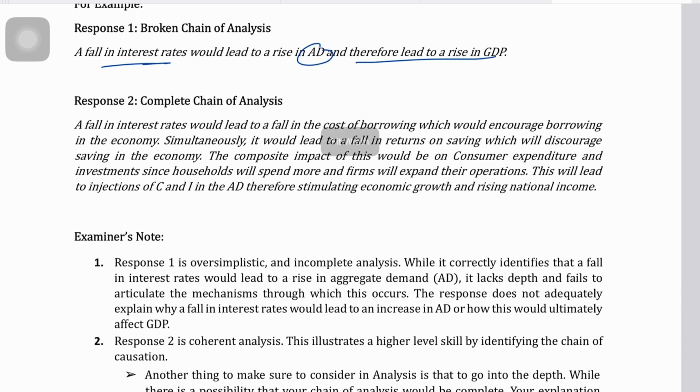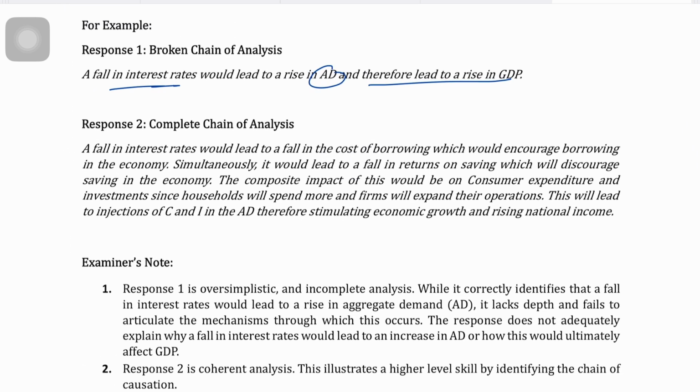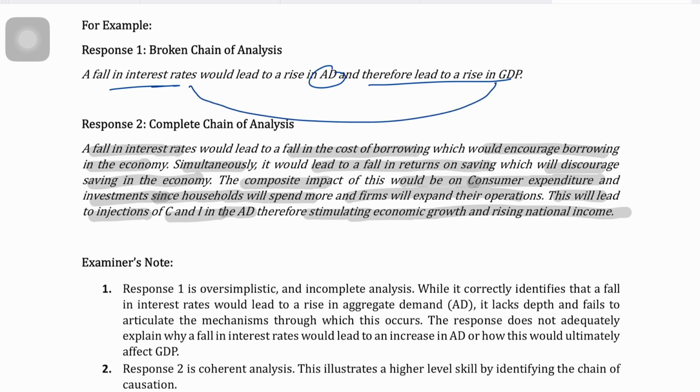Now look at response 2. Response 2 says a fall in interest rates would lead to a fall in the cost of borrowing, which would encourage borrowing in the economy. Simultaneously, it would lead to a fall in the returns on saving, obviously, because interest rate is going down, which will discourage savings in the economy. And the composite effect of this would be that consumer expenditure and investments rise, since households will spend more and firms will expand their operations, and this will lead to injections, that is the C and I component of AD, therefore stimulating economic growth and rising national income. Now this is the complete chain, how a fall in interest rates results in a rise in GDP and AD. Instead of you saying, understood.